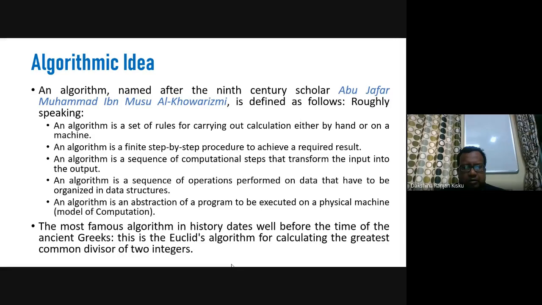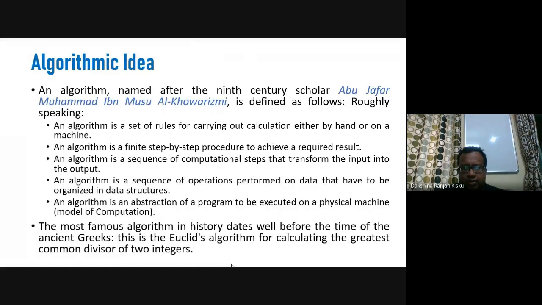Now, what do we call an algorithm? We can have a number of definitions of algorithm, but roughly, an algorithm could be defined as a set of rules for carrying out calculation either by hand or on a machine. Okay, so an algorithm is a finite step by step procedure to achieve a required result.